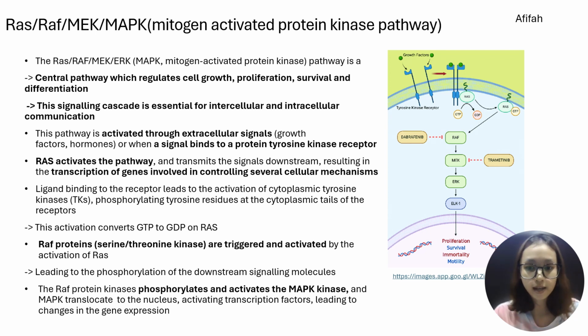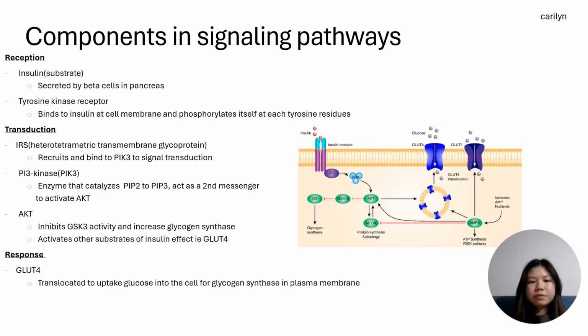Lastly, for the components in signaling pathway for insulin, under the reception stage, you have your insulin, which is the substrate, and it is secreted by beta cells in the pancreas. After that, it will bind to this receptor called tyrosine kinase, which is an example of your enzyme-linked receptor, as it phosphorylates itself at each tyrosine residue.